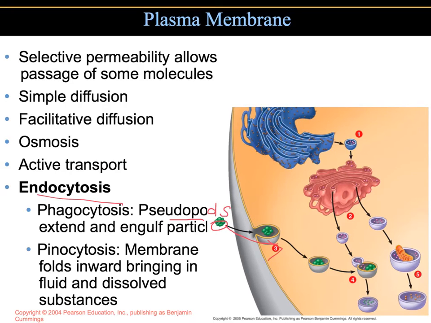In pinocytosis, the plasma membrane folds inward and brings fluid into the cell, along with whatever substances are dissolved. So pinocytosis is more like cell drinking, whereas phagocytosis is more like cell eating.